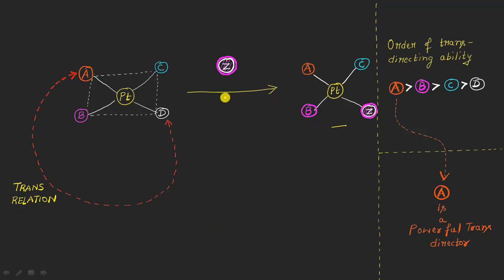So the D ligand will be replaced, or substituted, by the incoming new ligand, that is Z in this case. Why is this all happening? Because the A ligand is a powerful trans director, so it directs the incoming nucleophile to come and occupy a position trans to itself. Basically this is just an overview of the trans effect, so that you have some idea of what we will be talking about in this lecture.